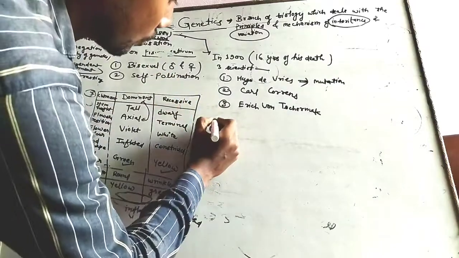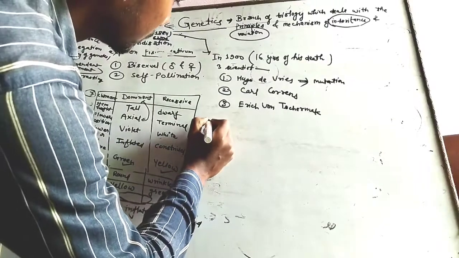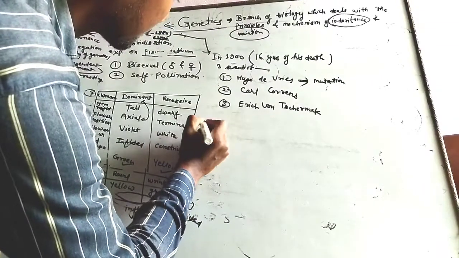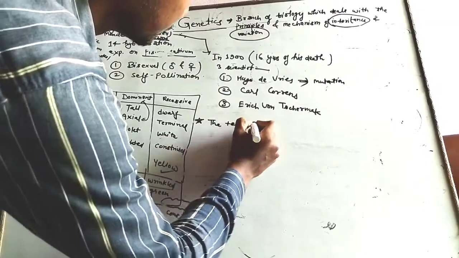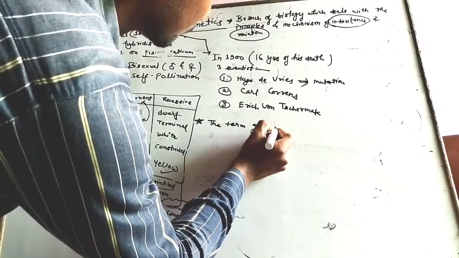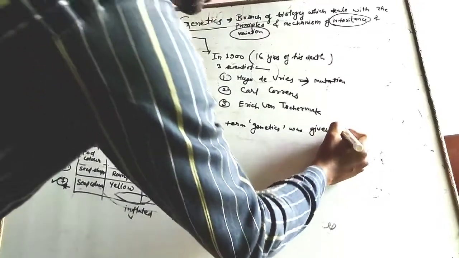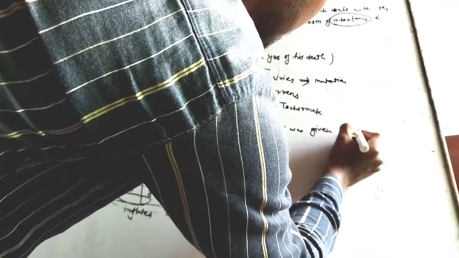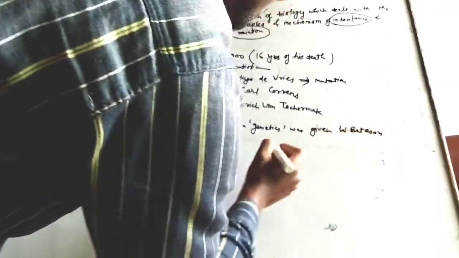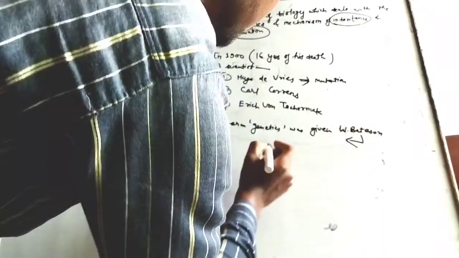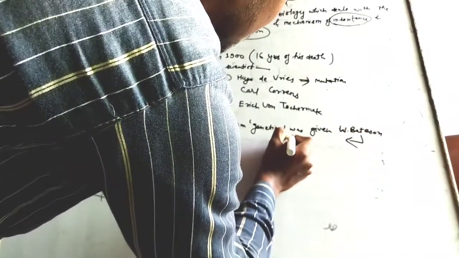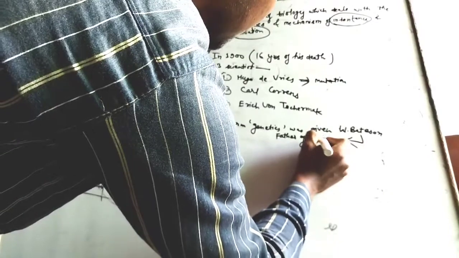Now we will discuss who gave the word genetics. The term genetics was given by W. Bateson. So he was also regarded as the father of modern genetics.